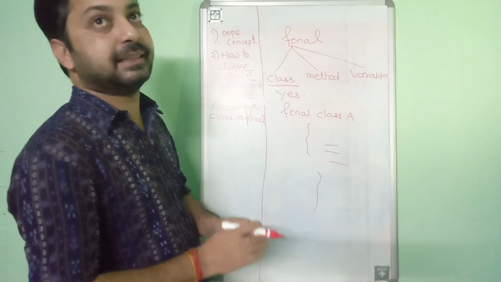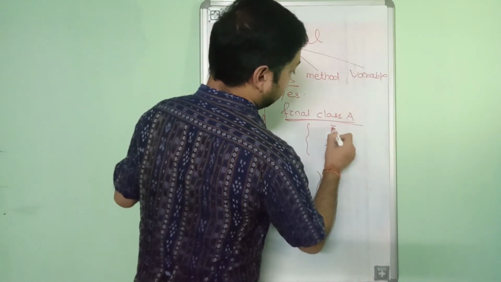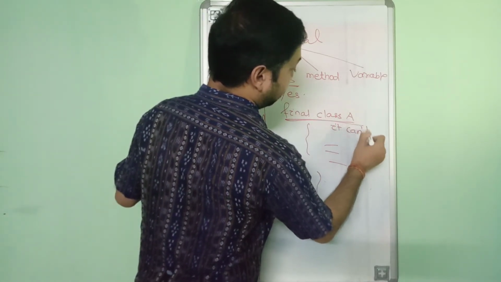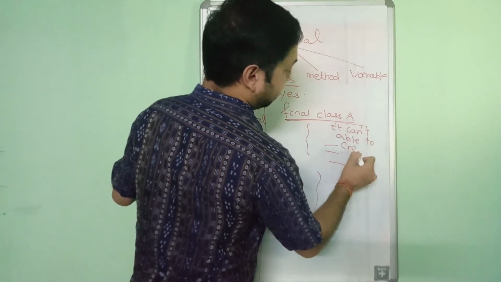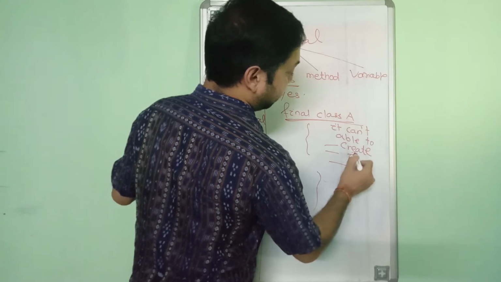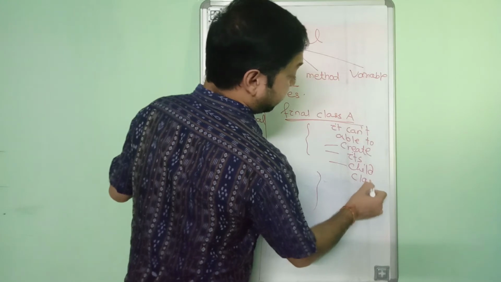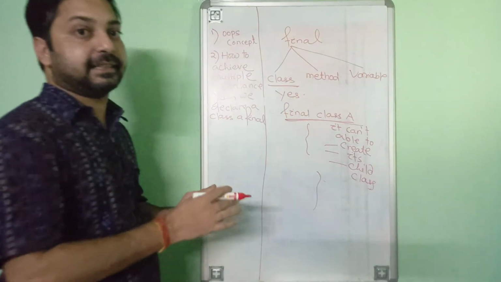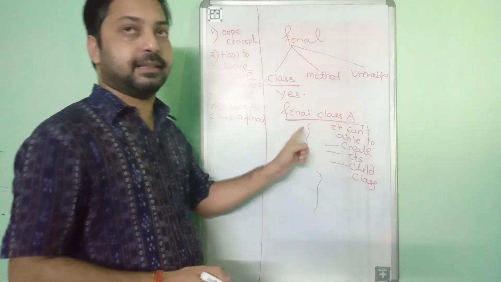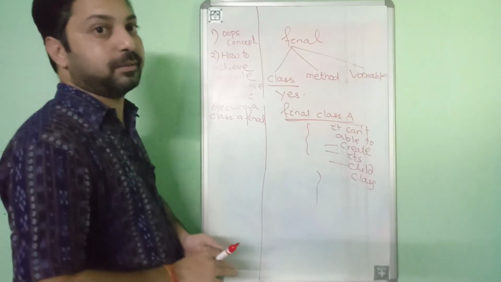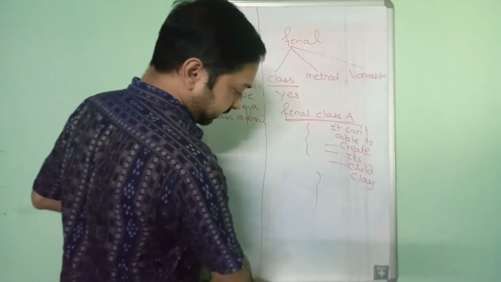That means it cannot be inherited, it can't create its child class. Once you try to create a subclass or child class, it will generate a compile time error, because your class is final, and once a class is final, it cannot be inherited. So that will be the simple answer for question number 3.